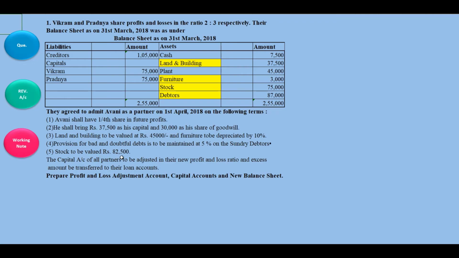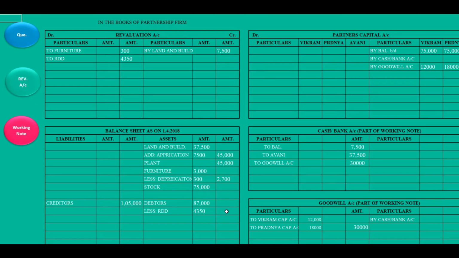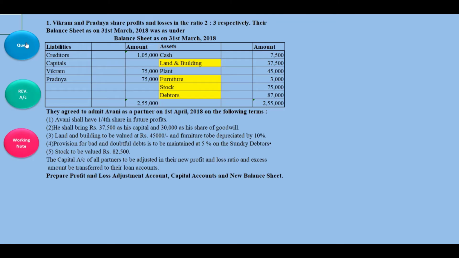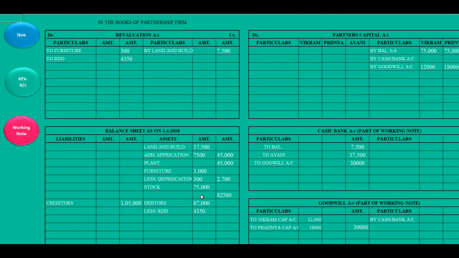Stock 82,500. I'll write here in the outer column 82,500. Whatever amount is given in the adjustment, that is the final amount. Here also see, this is also the final amount, right? Remember, don't be confused. So whether it is increased or decreased, it is increased, right?